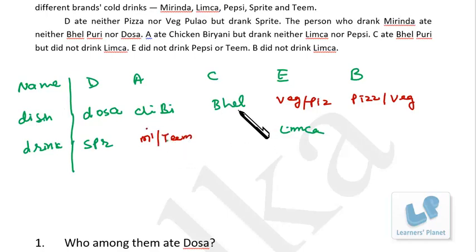Then for C, the person who drank Mirinda ate neither bhelpuri nor dosa, so we can have Tim or Pepsi. Then for B, Mirinda or Tim or Pepsi.